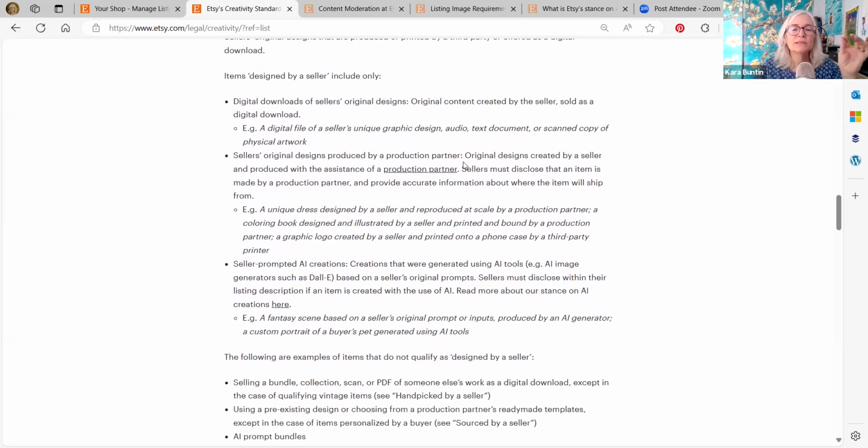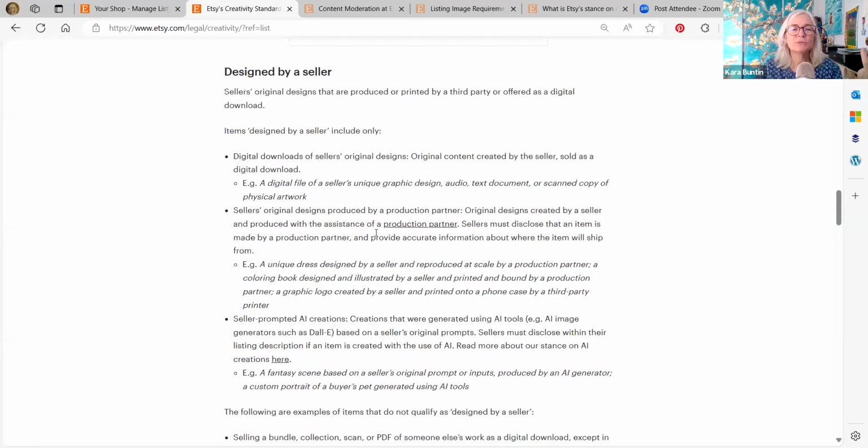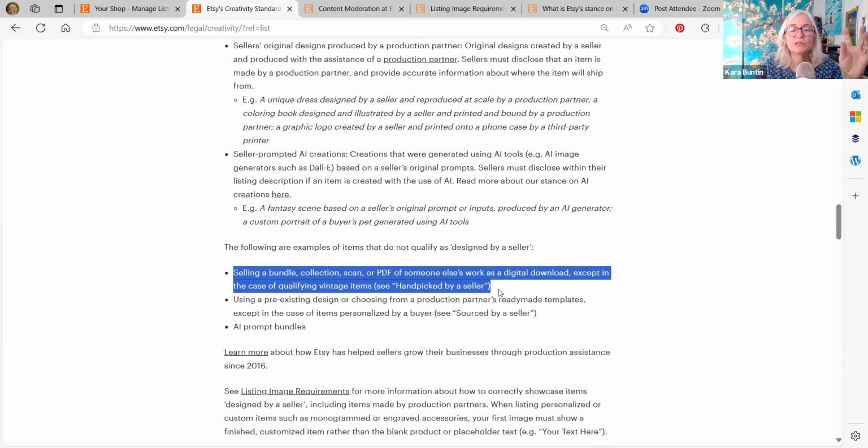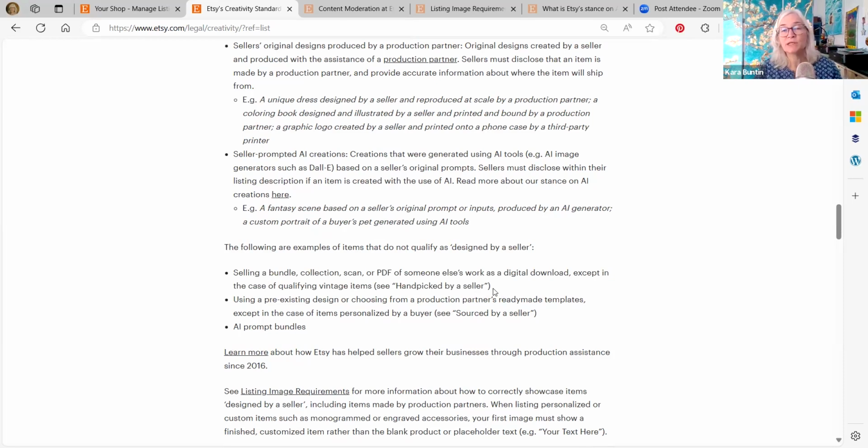Okay. There is something about the vintage stuff. You can do vintage. You can do public domain images, scanned public domain images, scanned vintage images. You cannot sell a bundle, collection, scan, or PDF of someone else's work as a digital download, except in the case of qualifying vintage items. Okay, so this kicks you into the handpicked by a seller category because that would be a scan of a vintage item that is in the public domain. You can do that, but it's a different classification, okay?